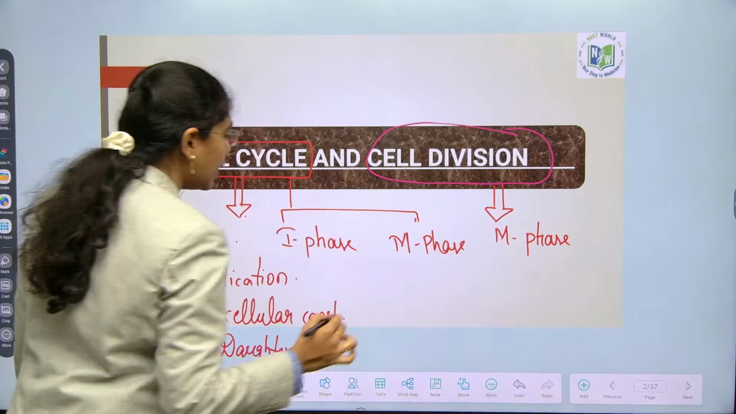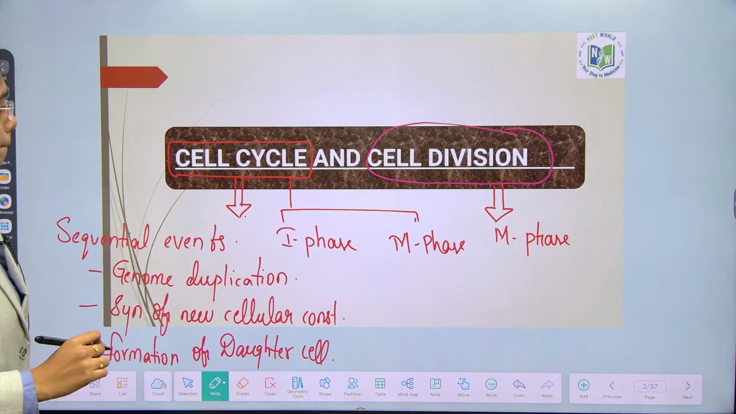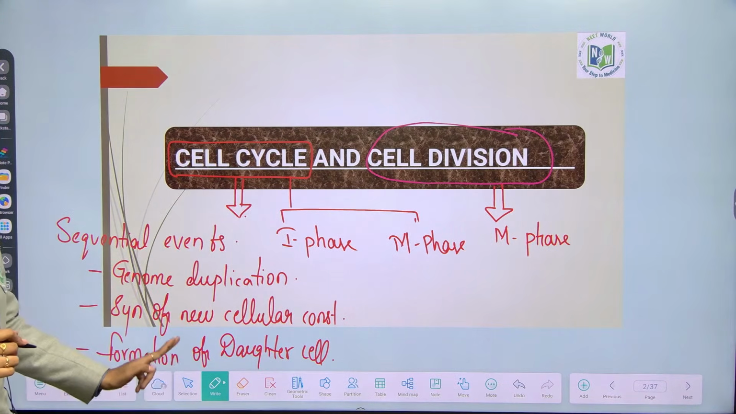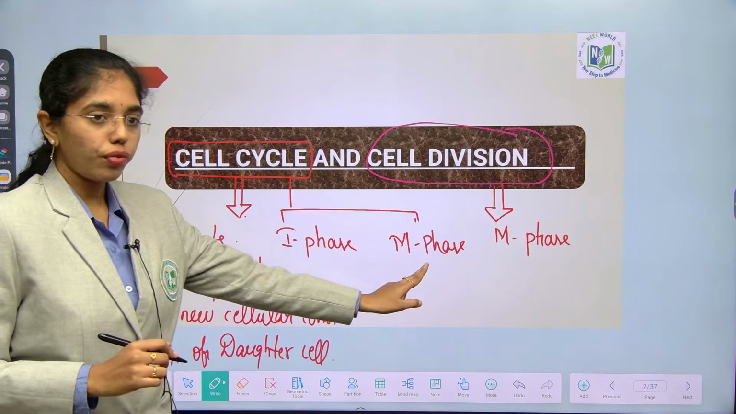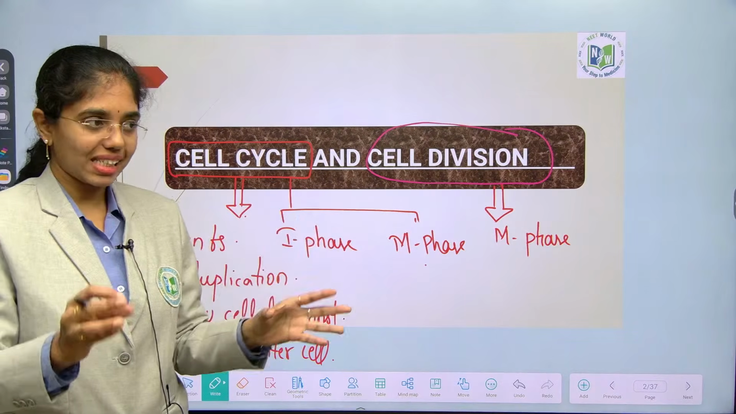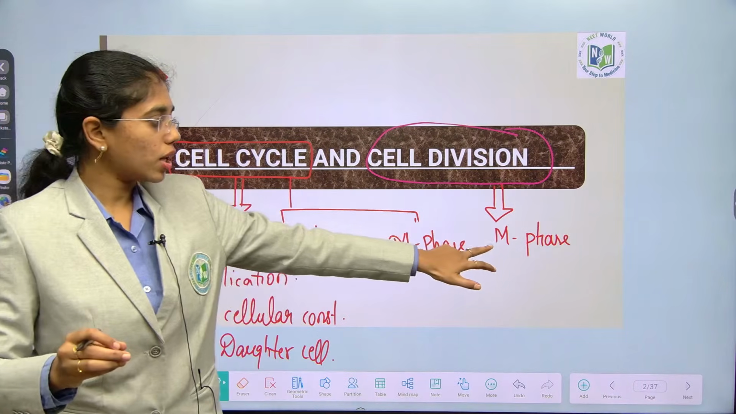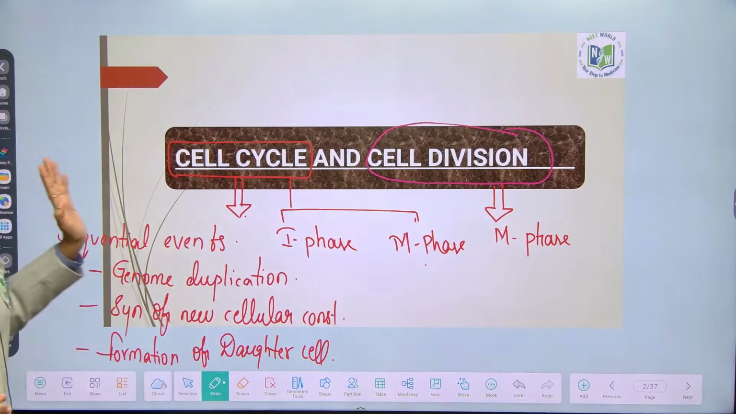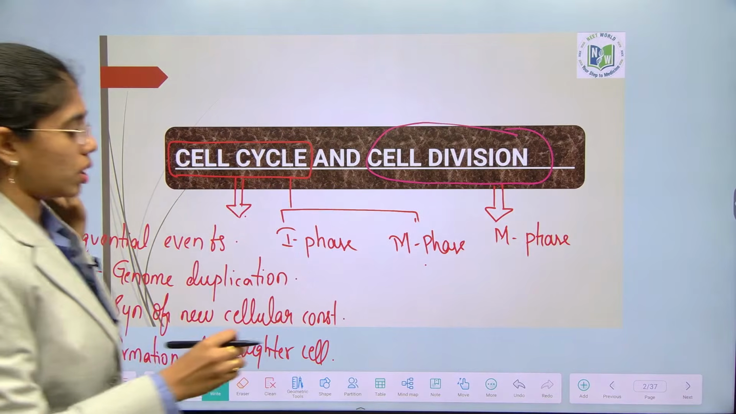You are clear till here, no? What are the events that occur in cell cycle? It occurs in 2 phases, interphase and M phase. Cell division, only duplication of cell. Division of cell occurs in only M phase. Once this is done, you see next.